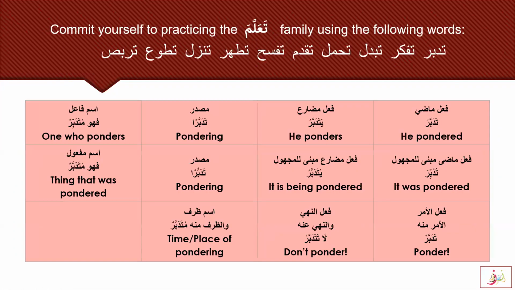Okay. So commit yourself now to practicing the ta'allama family using all the words. I have given a list of words. You can try these words at home and you can write the Sarf Saghir and Sarf Kabir chart. And we have done one for you. Here you can see the words: Tadabbara, Tafakkara, Tabaddala, Tahammala, Taqaddama, Tafassaha, Tatahhara, Tanazzala, Tatawwa'a, Tarabbasa. So you can try all these words for family 5. One is done for you.